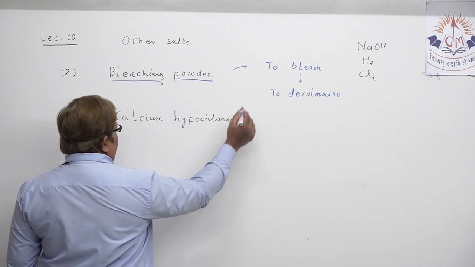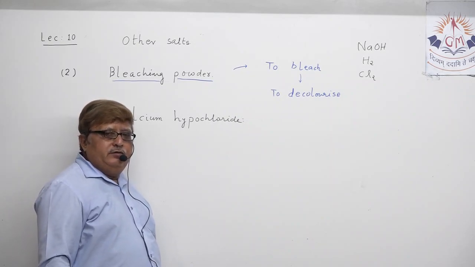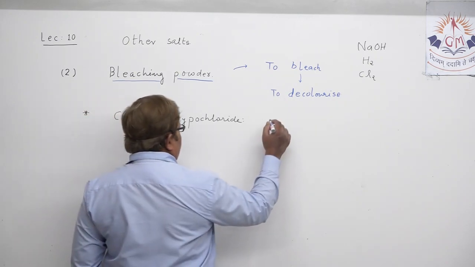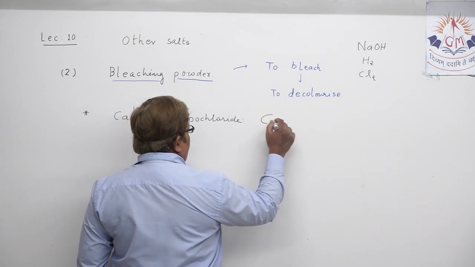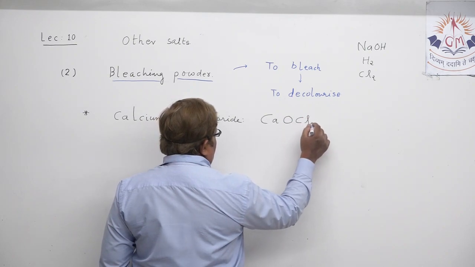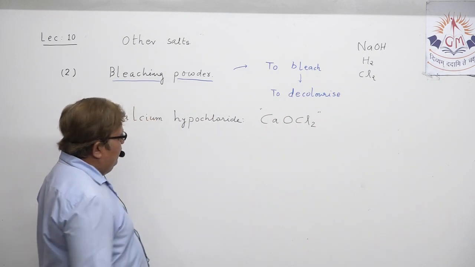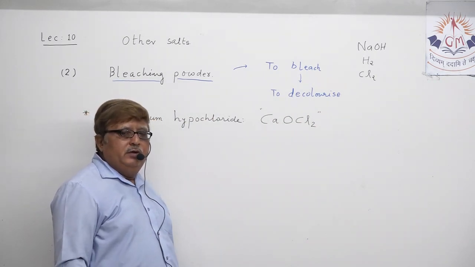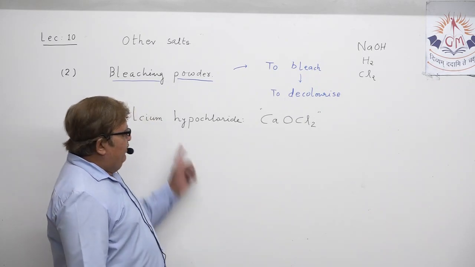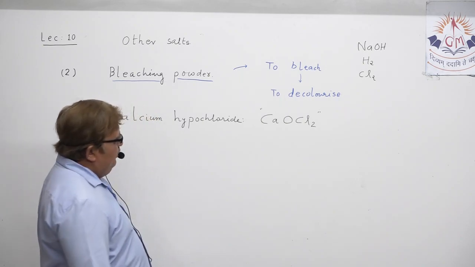In common language, we call it bleaching powder, but actually it is known as calcium hypochlorite. If you want to write its formula, it is CaOCl2. That's the formula of bleaching powder. Its chemical name is calcium hypochlorite. In common language, it is spoken as bleaching powder.